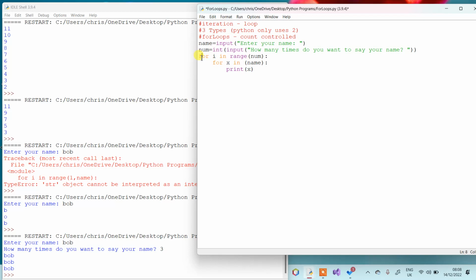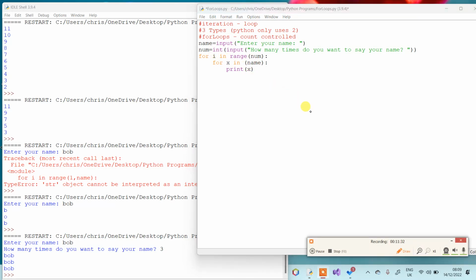So let's start from the start. If it asks me to enter a name and I enter Bob, then it will take Bob, and it will take whatever I enter when it says enter a number, and it will do this that many times. So if I enter 3 for the number and I've already put the name Bob, it will run through Bob 3 times, each time printing out x when it goes up there. All right, so if I get my pen out again, I'll try and explain it a little better using a diagram.